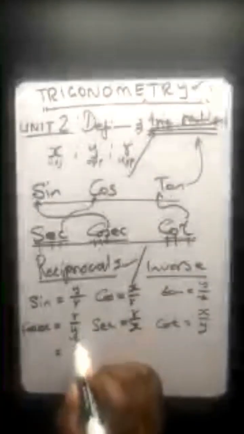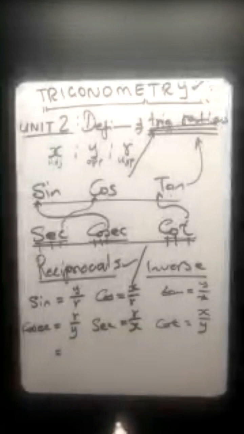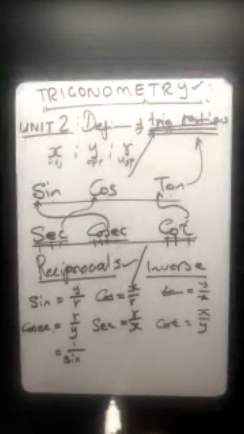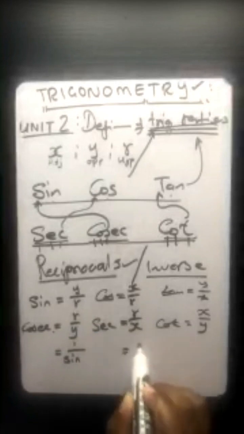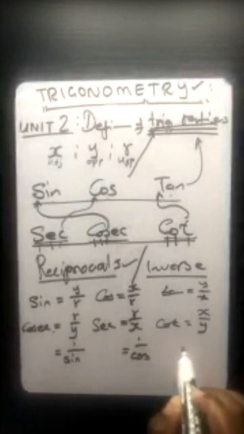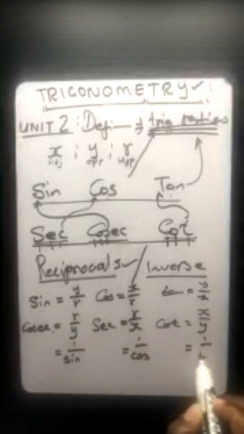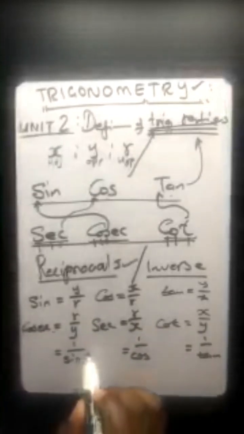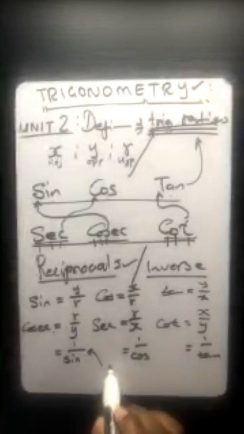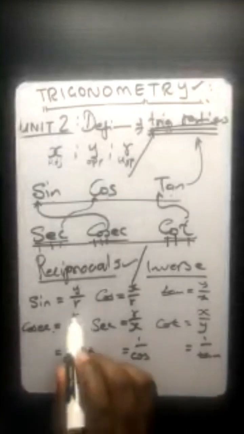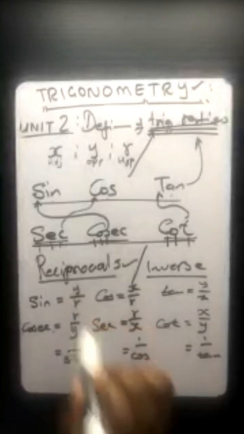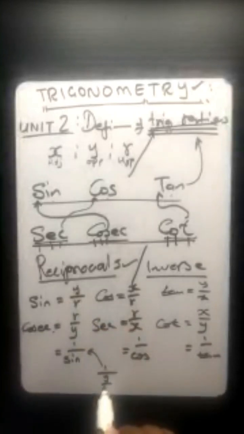Also, at your school, they might not do it this way and say, when it comes to cosec, it's actually 1 over sine. Or they say this one is 1 over cos, or this one equals 1 over tan. It refers to the same thing, because if you substitute, since they said 1 over sine, that means you're having 1 over y over r.